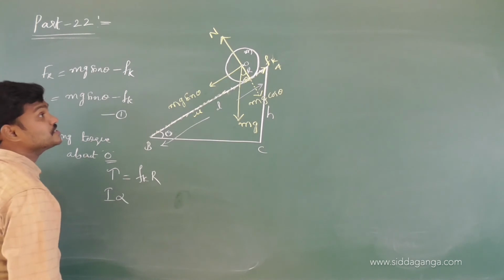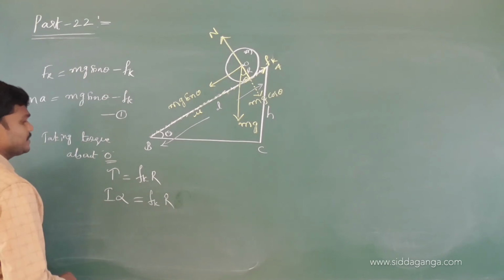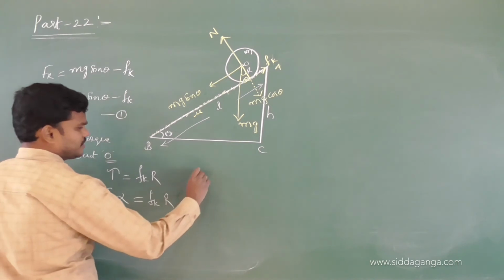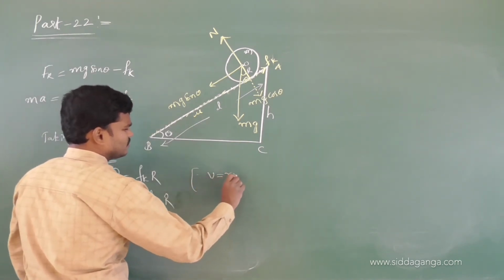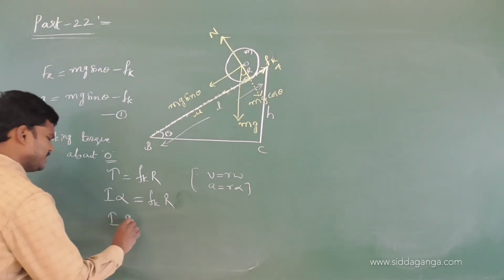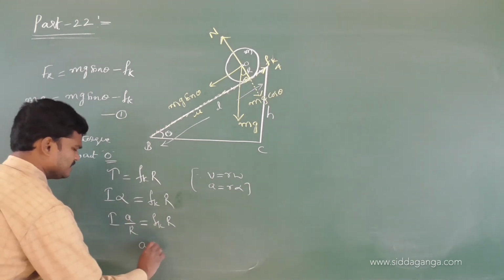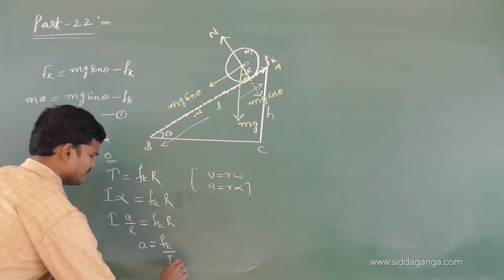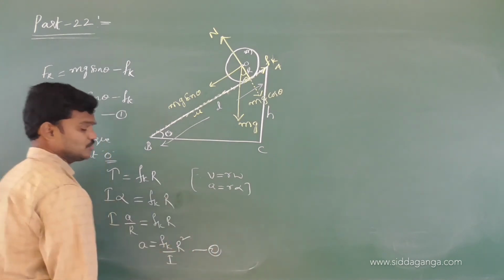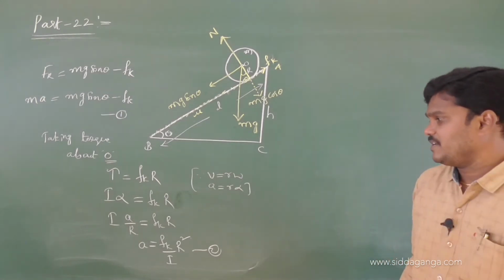I is the moment of inertia of that body. Fk R equals I alpha. What is alpha? I think you remember the formula. V is equal to R omega. If you apply the differentiation, a is equal to R alpha. Alpha is equal to a by R. So a is equal to Fk by I R square. Let us take this as equation number 2. Simply I am extending. Directly here only we can write. a is equal to Fk by I R square.